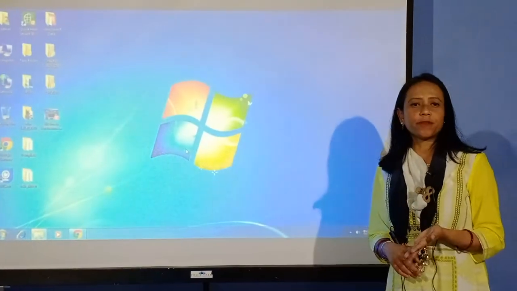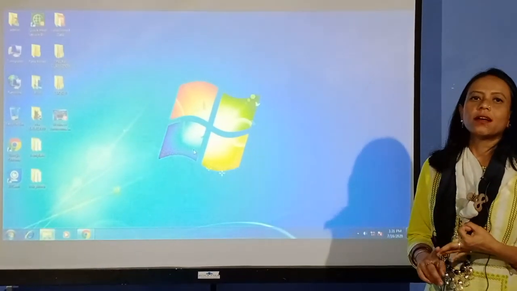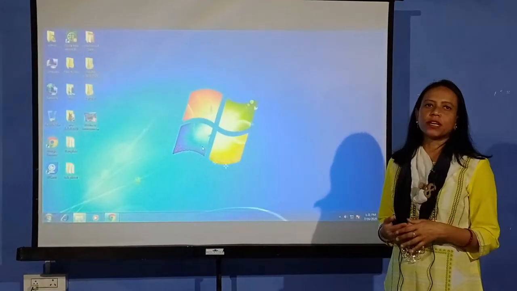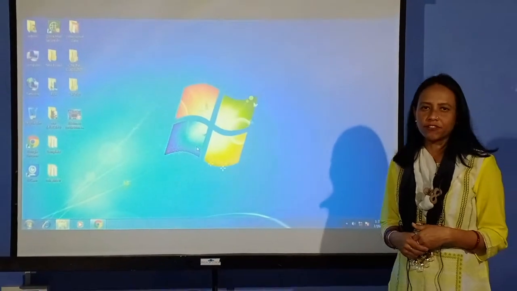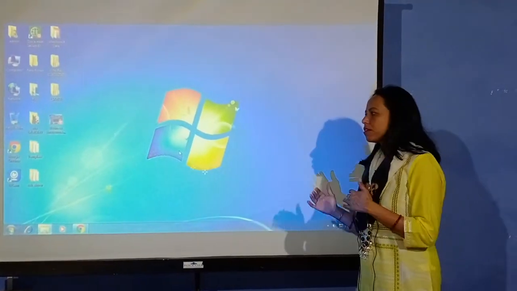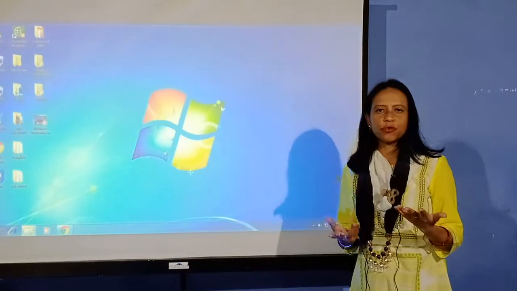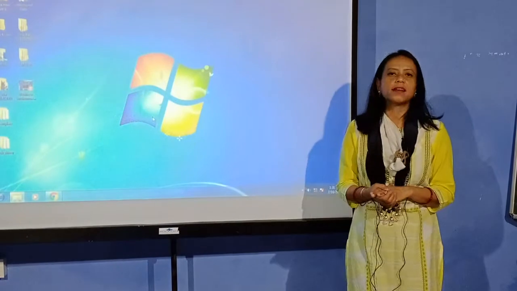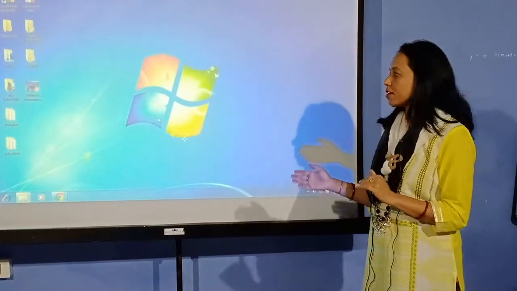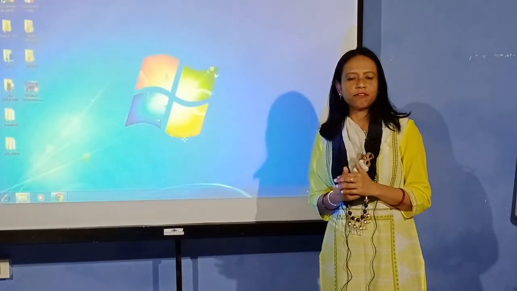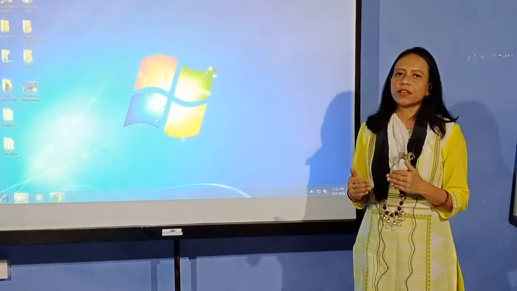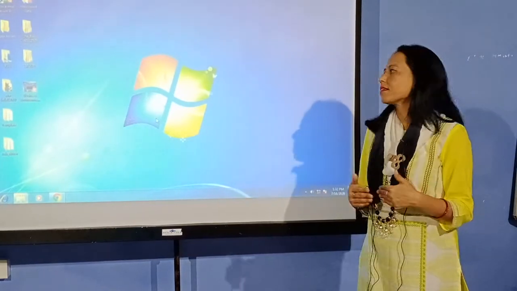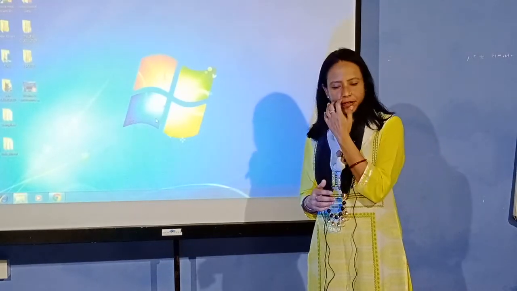There are 4 main parts of a computer like monitor, CPU, keyboard and mouse. This operating system makes all the parts get ready to be used, okay, and to function. It is a link between a user and a computer. Whatever work we do, all the works are done in the computer with the help of an operating system. It is an operating system which makes your computer get started. Okay, without an operating system, your computer cannot get started. All the works which we do is all done with the help of an operating system.